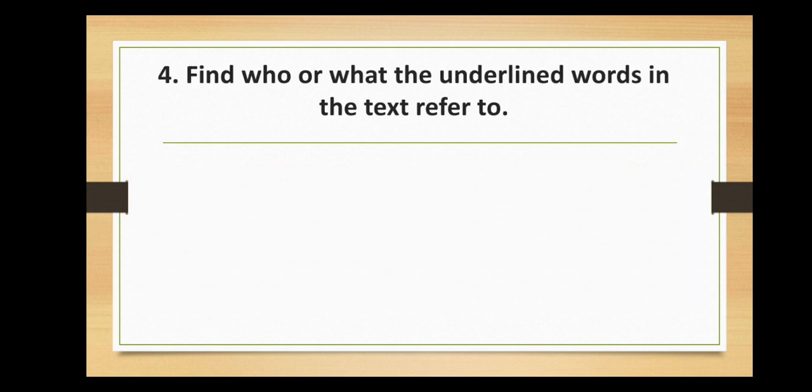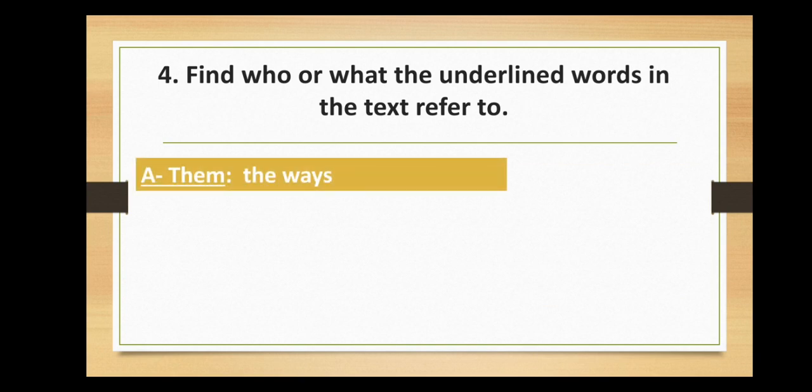We move on to the last question in part 1, which is find what or who the underlined words in the text refer to. You have them, their, and the problem. So the word them refers to the ways. The ways criminals use to obtain money illegally are endless. One of them, meaning one of the ways.